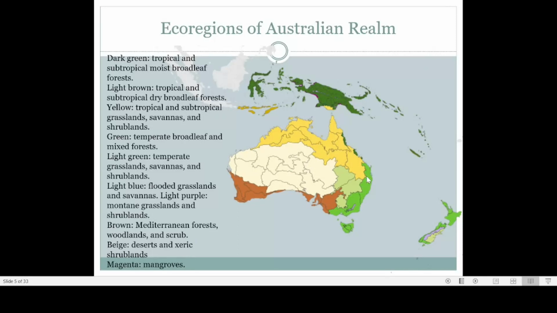Those who know about Australia know there is one major city here, known by the name Sydney. Sydney is located in the temperate broadleaf as well as mixed forest. The climate of Sydney is a temperate climate. Mostly if you check the temperature of Sydney, it will be between 15 degrees and 20 degrees. So that is a temperate climate.